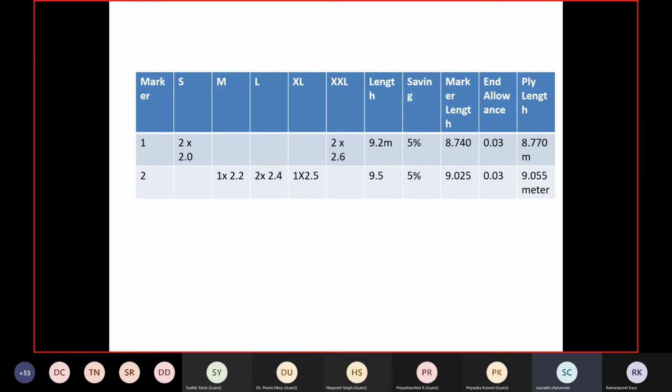Right. Yeah, you're right. Our fabric consumption will be based on ply length, not based on marker length. Correct, because we are spreading that fabric. So in case in your factory you are doing your calculation based on marker length, that will not be correct. We need to order the fabric based on ply length.